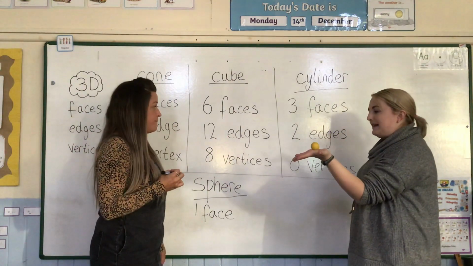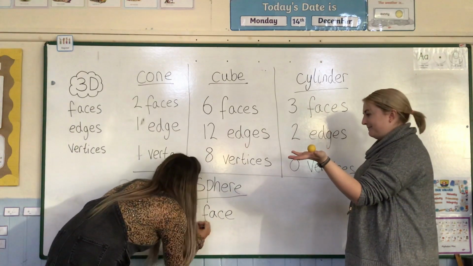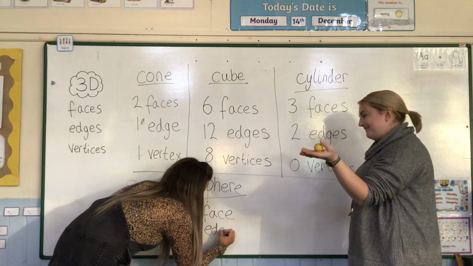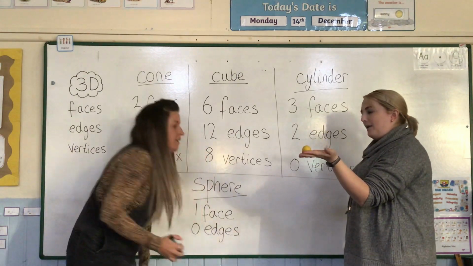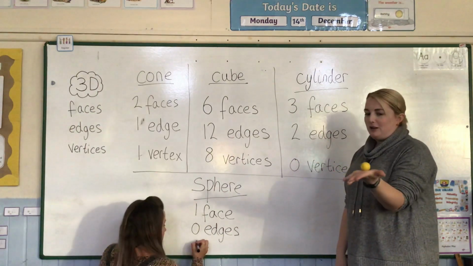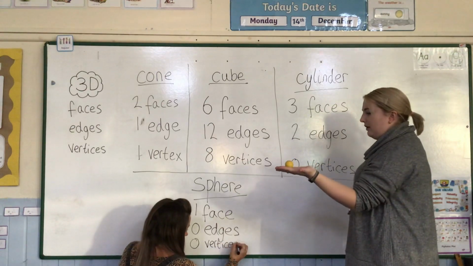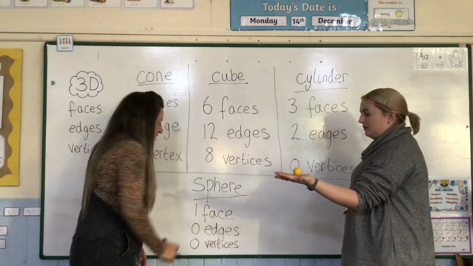How many edges? None. No edges. How many vertices? No vertices. Definitely no pointy bits on this shape. And it does look a lot like a ball, like a football.